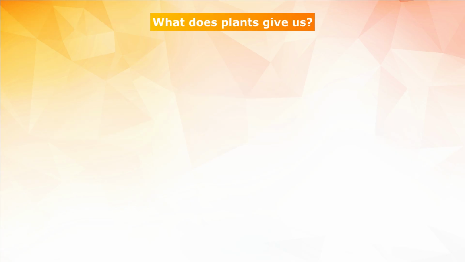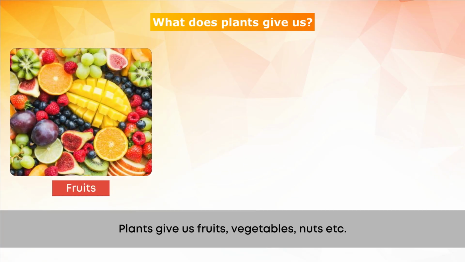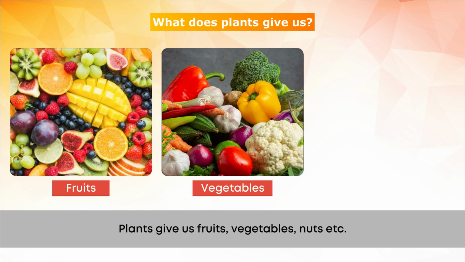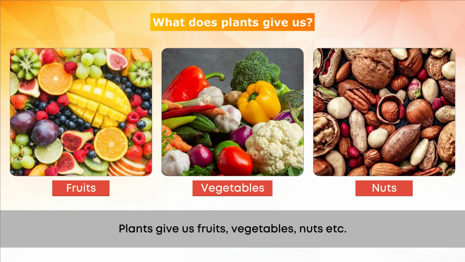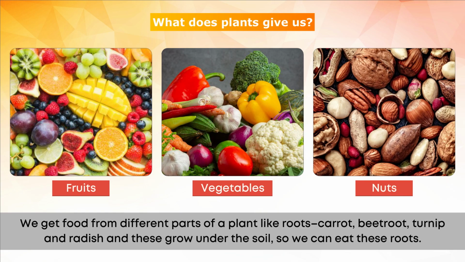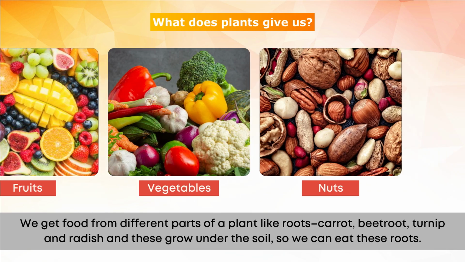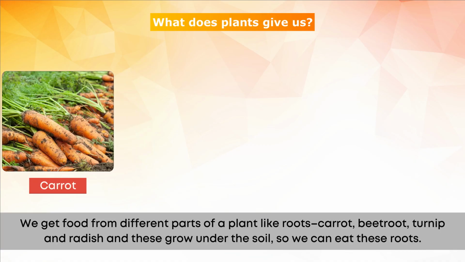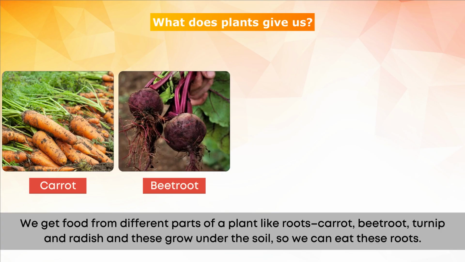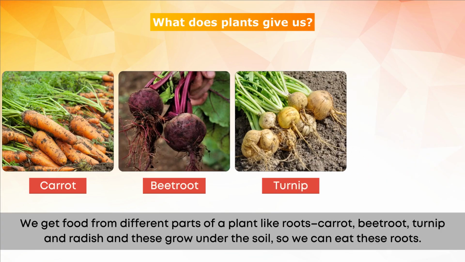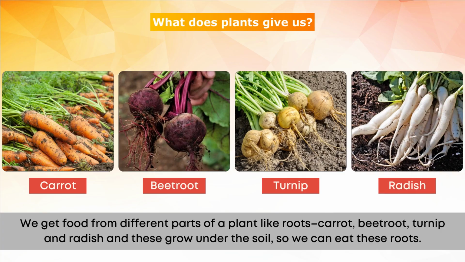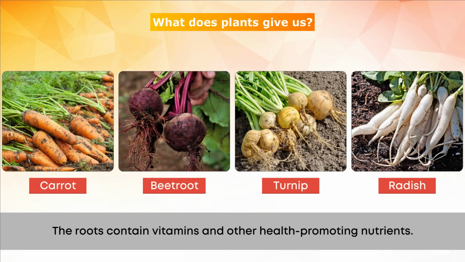What do plants give us? Plants give us fruits, vegetables, nuts, etc. We get food from different parts of a plant like roots: carrot, beetroot, turnip, and radish, and these grow under the soil, so we can eat these roots. The roots contain vitamins and other health-promoting nutrients.